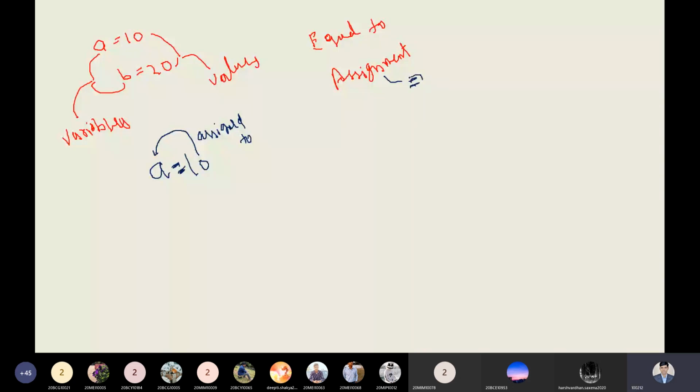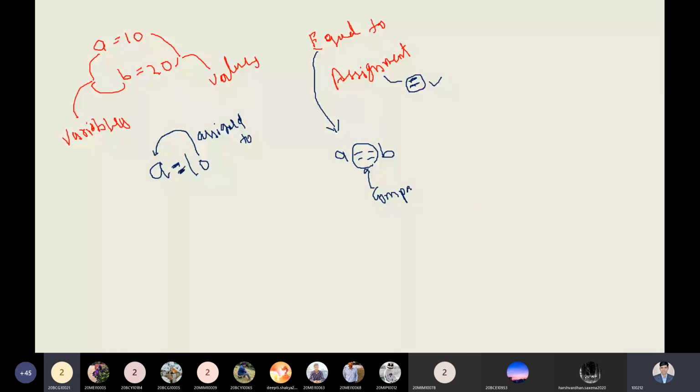Now what is equal to? What do you mean by equal to? Equal to is basically a special operator, known as a relational or comparison operator, used when we need to compare two different values of variables, just like a double equals b.